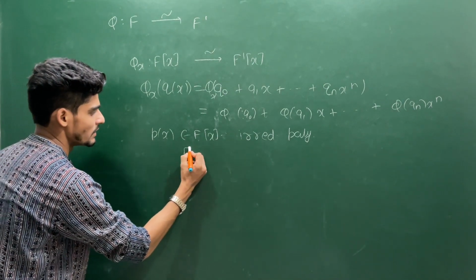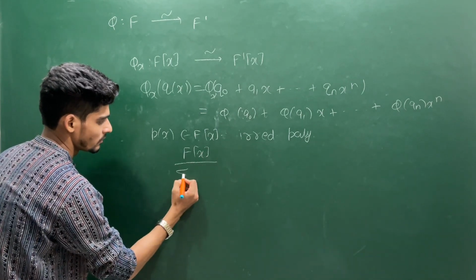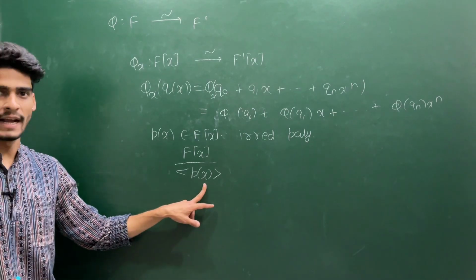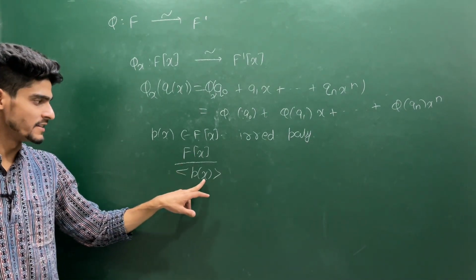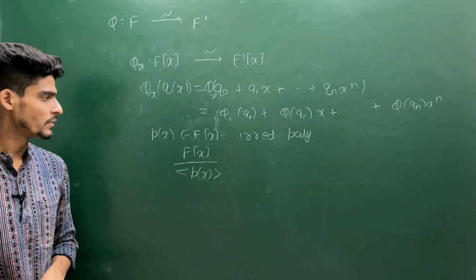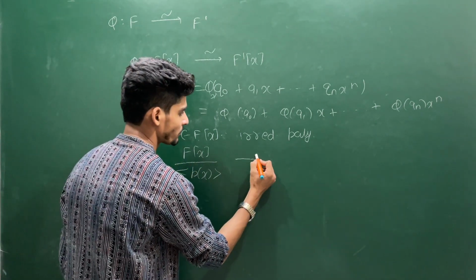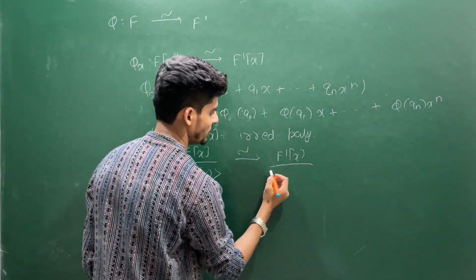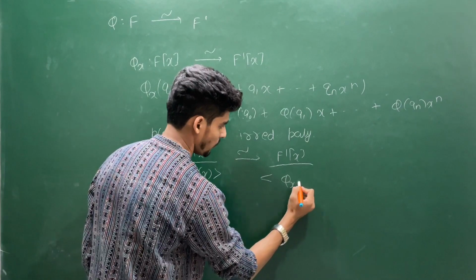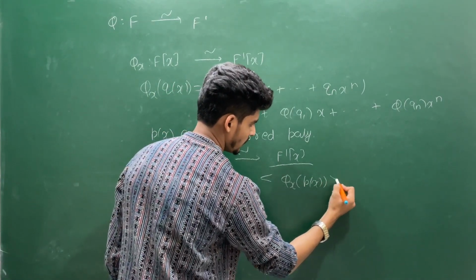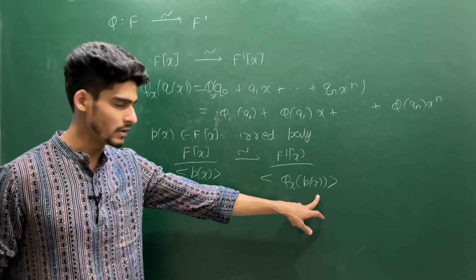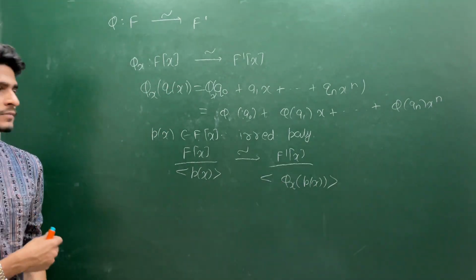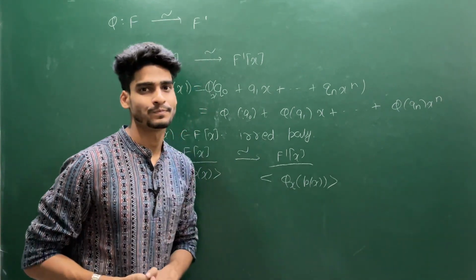So I can say the ideal generated by this p(x) is a maximal ideal, and F[x] quotient the ideal generated by p(x) will give you a field. You find the image of p(x) under the phi x map and take the ideal generated by that. So I claim that this is a maximal ideal.